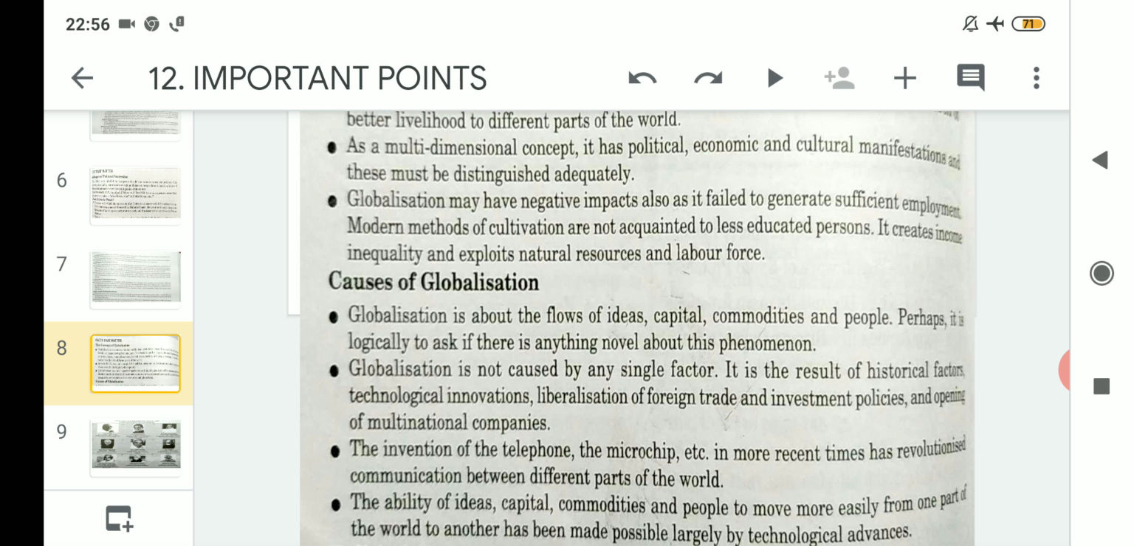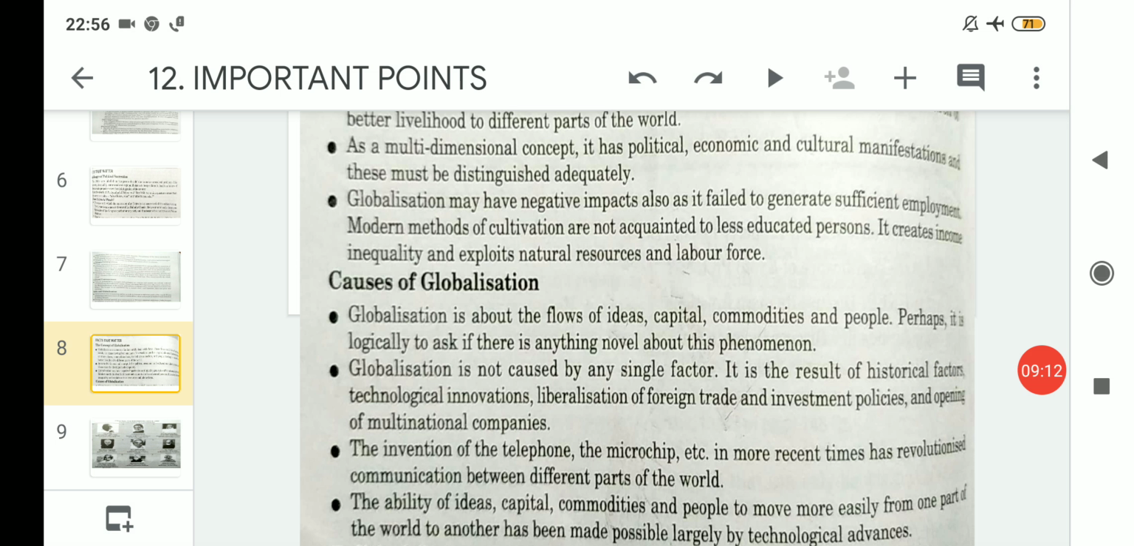If technology was not upgraded that much, then at that time these ideas, capital, commodities and people would not have been successful in moving more easily from one part of the world to another. It is largely due to technological advancement only that these flows of ideas, capital, commodities and people can move more easily nowadays.